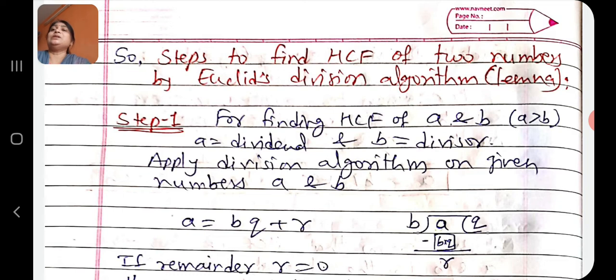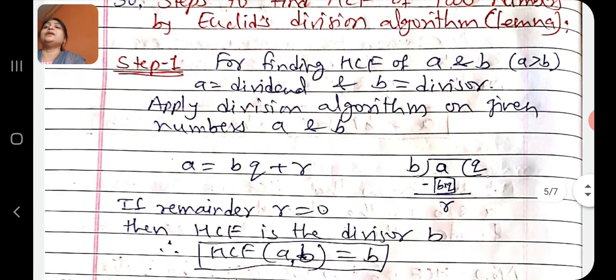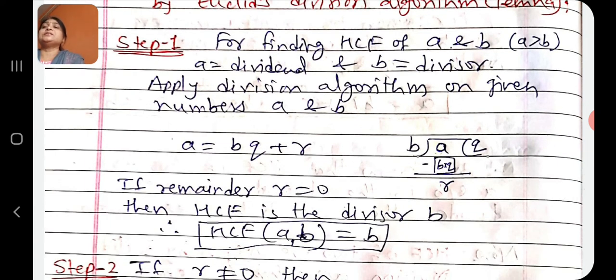From this example, we can say the steps to find the HCF of two numbers by Euclid's division algorithm. Step 1. For finding the HCF of A and B, where A is greater than B, A is the dividend and B is the divisor, we apply the division algorithm on the numbers A and B. We can write A is equal to BQ plus R, where Q is the quotient and R is the remainder. If the remainder is 0, then the HCF is the last divisor, that means B. Therefore, HCF of A and B is equal to B.